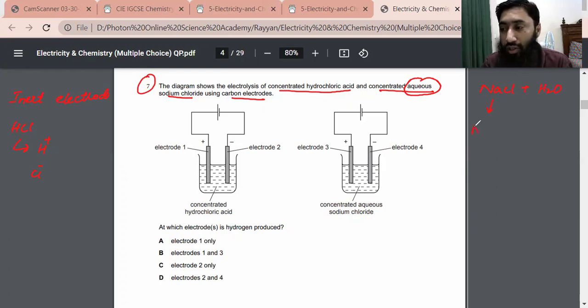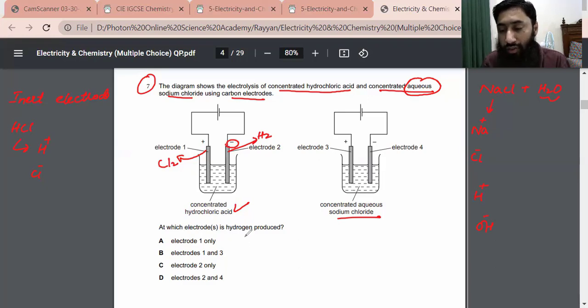From sodium chloride we get sodium ions and chloride ions, and from water we get hydrogen ions and hydroxide ions. Here is concentrated hydrochloric acid, and here is concentrated aqueous sodium chloride. In case of HCl, the answer is pretty simple: hydrogen ion will move towards the negative electrode, so hydrogen gas will be given off here, and chlorine gas will be given off there.